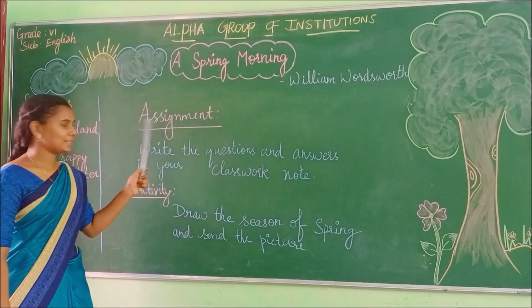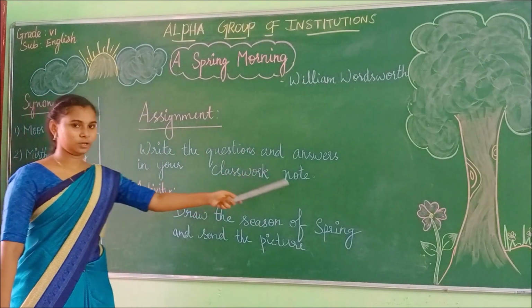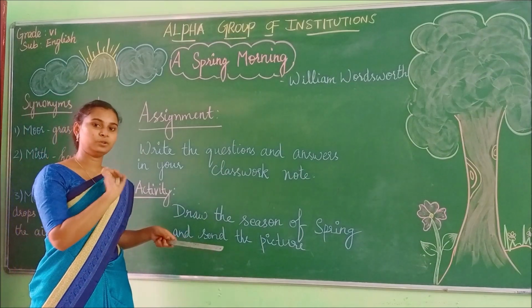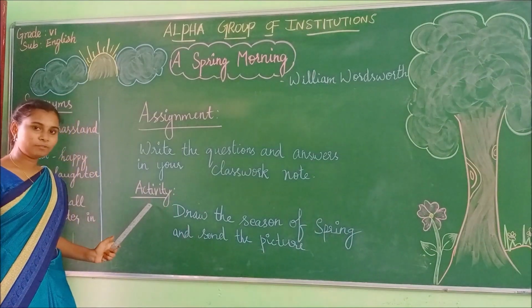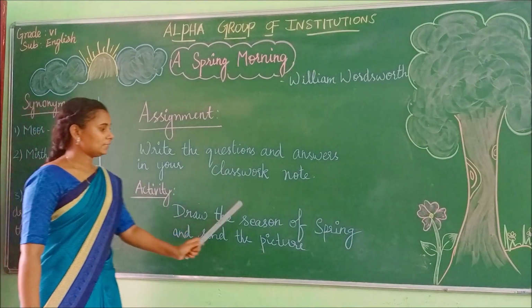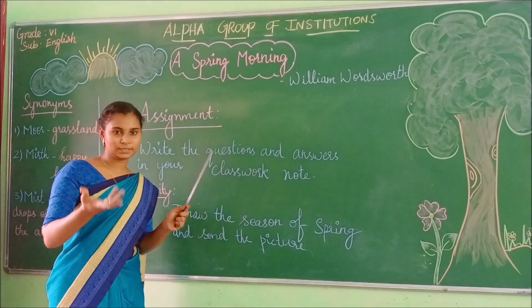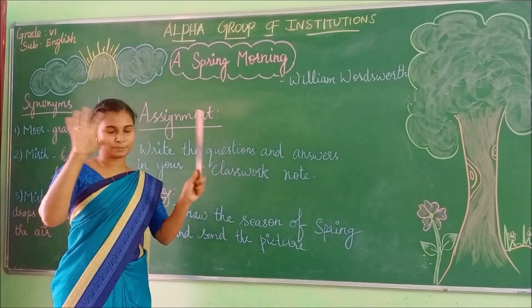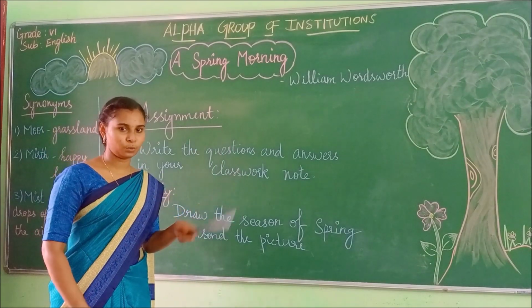Okay, children, see the assignment here. Write the questions and answers in your classwork notebook. The question and answer will be sent in PDF. You have to write it in your classwork notebook and send it. And next you have got an activity. Draw the season of spring and send the picture. You know how a spring season looks like, right? You have to imagine how a spring season looks like, draw the picture and send it to me through WhatsApp.